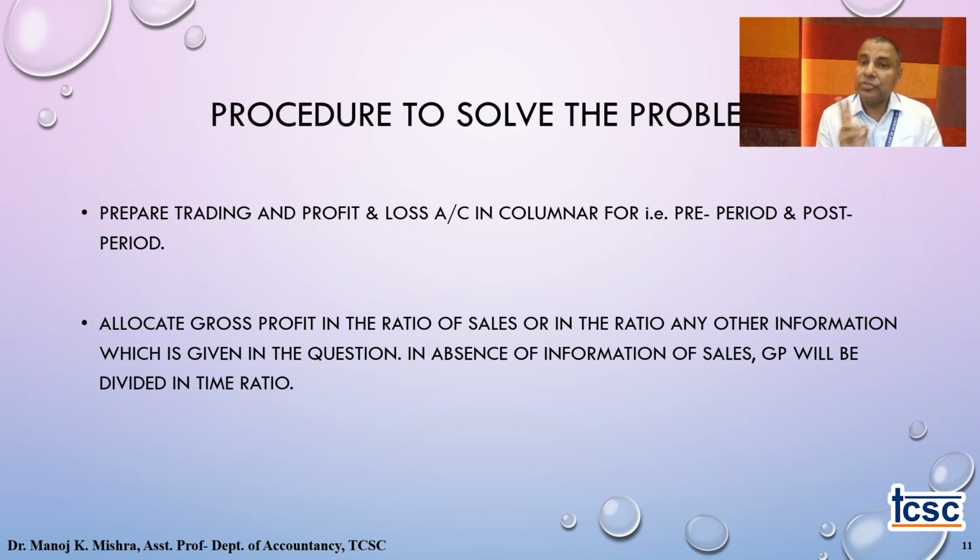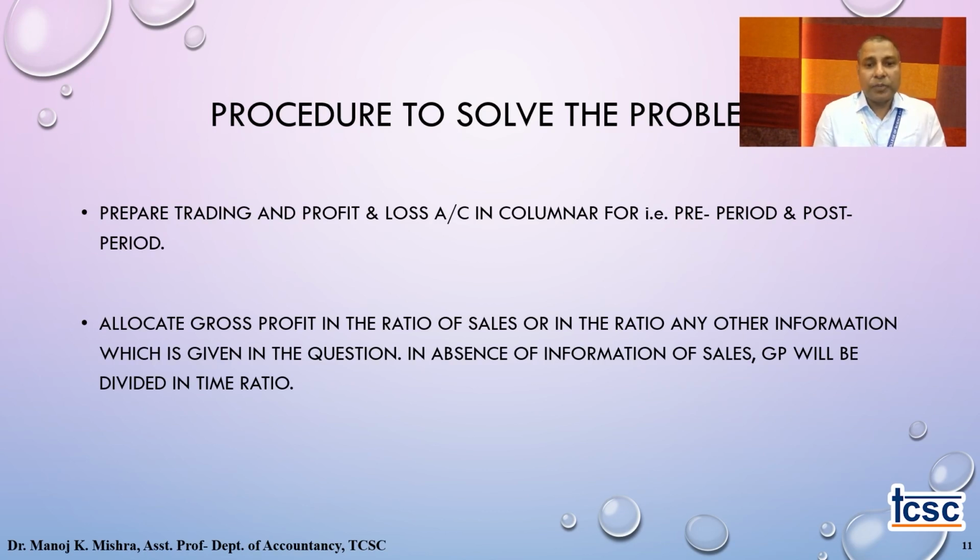When I say in sales ratio, which we have already calculated, because when we start the question, the first two primary calculations which we have to do, first is calculation of time ratio. That will tell us how many months of expenses will be in the first column and how many months of expenses will be in the second column. Once the time ratio is known, based on the time ratio we divide the sales ratio. We calculate the sales ratio because fixed expenses and variable expenses, both types of expenses and income, we are going to divide in pre and post column. So it is required to be known on a primary basis.